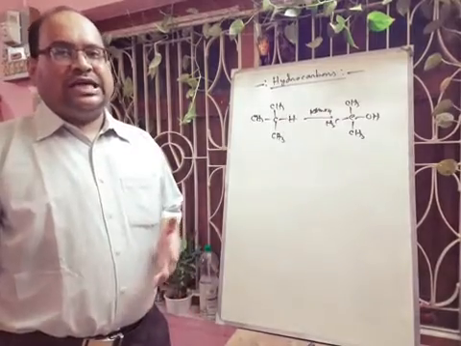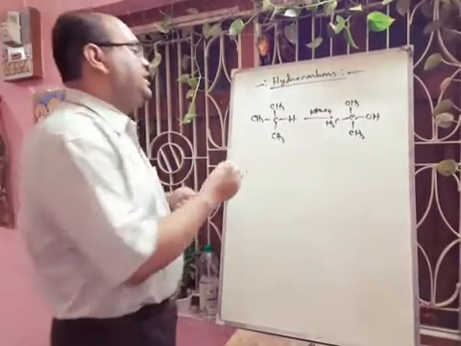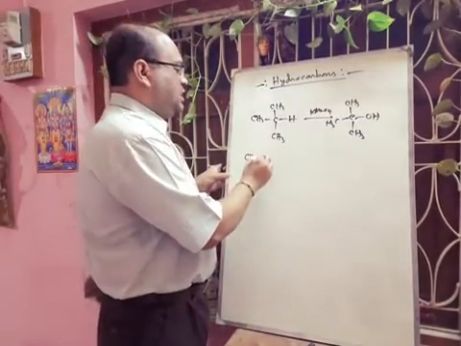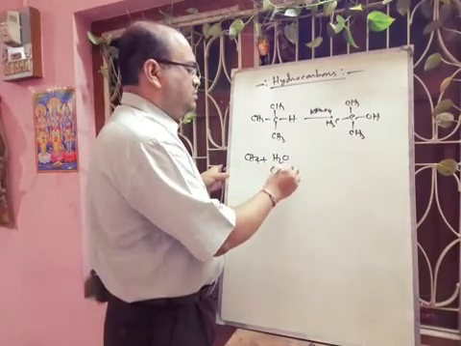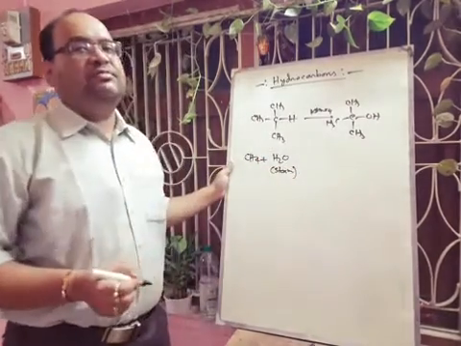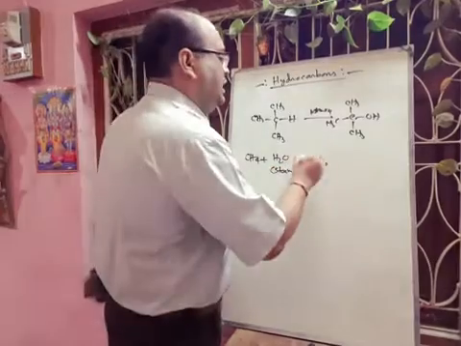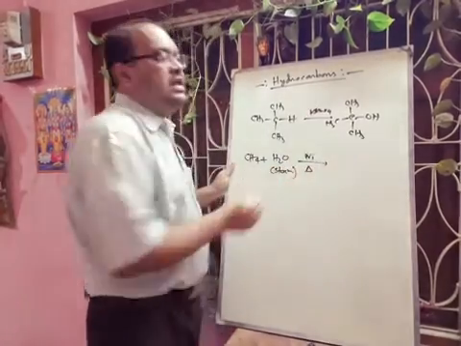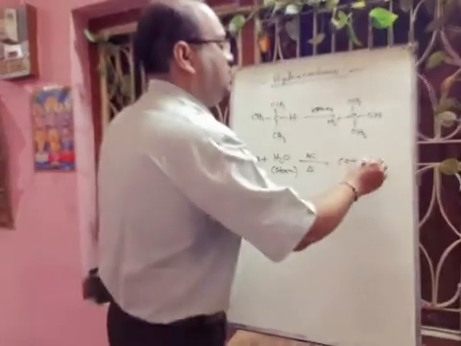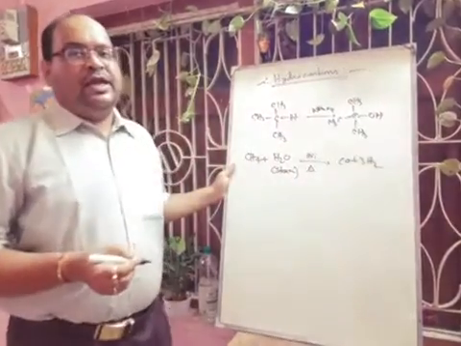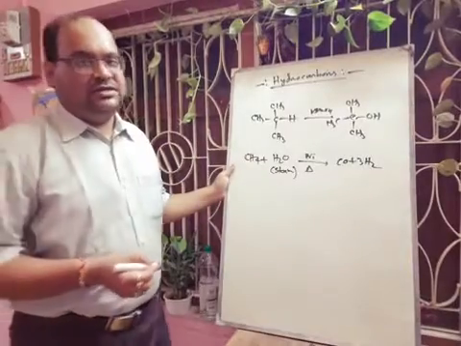Next we will discuss the reaction with steam. If we take methane and react it with steam, that means H2O, here we have to use some catalyst like nickel and heat. Definitely it will produce carbon monoxide, and lastly there will be formation of hydrogen gas. Next one is isomerization.